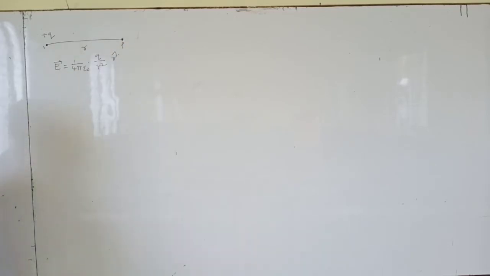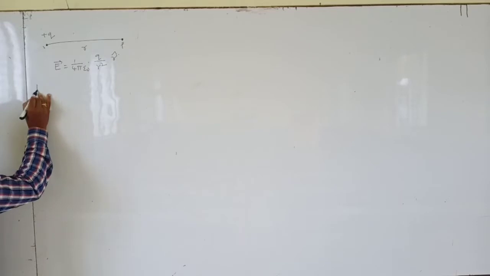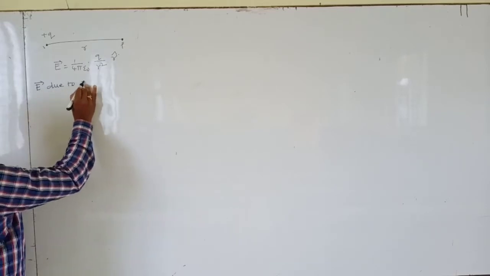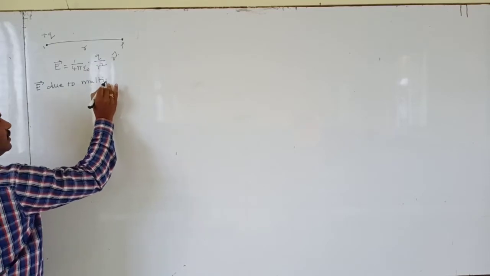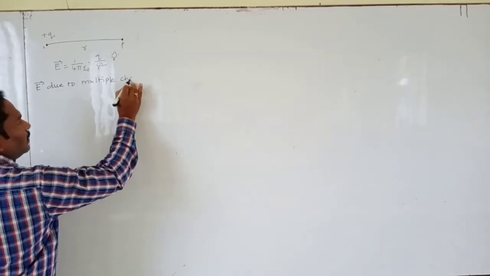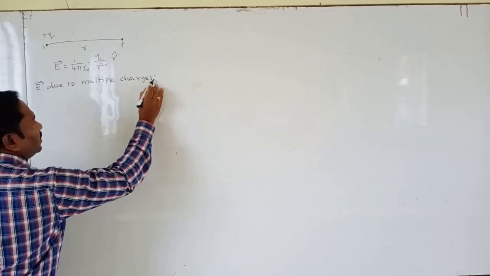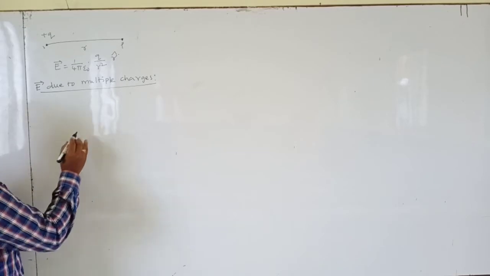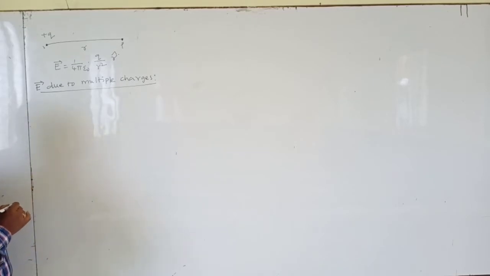If two charges are there, then what happens? If more than two charges are there, then what happens? That means the intensity of electric field due to multiple charges. Suppose we consider two charges.